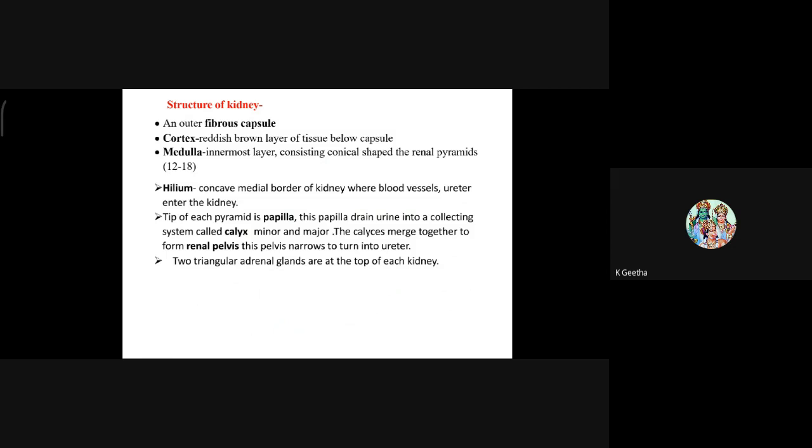What is that, ma'am? Yes, that is the number of pyramids present in each kidney. Okay.